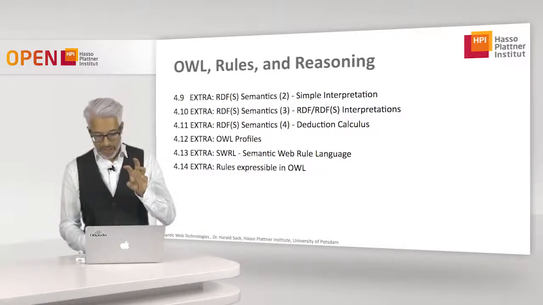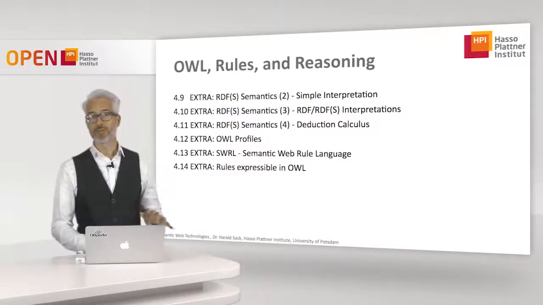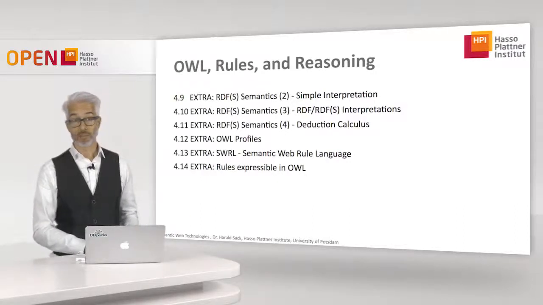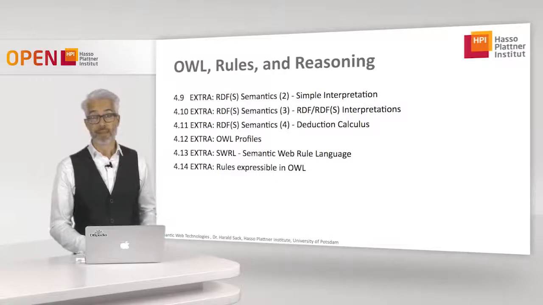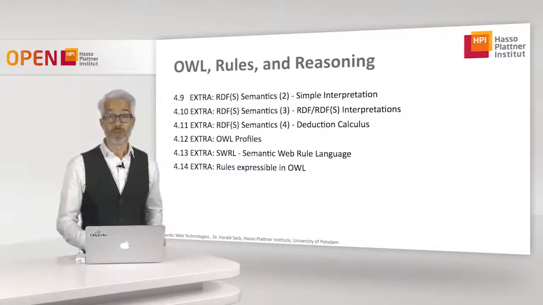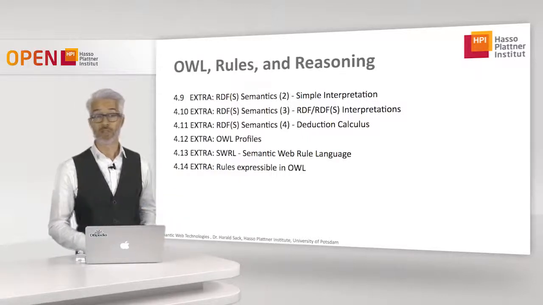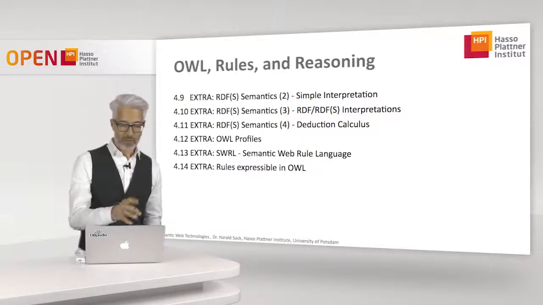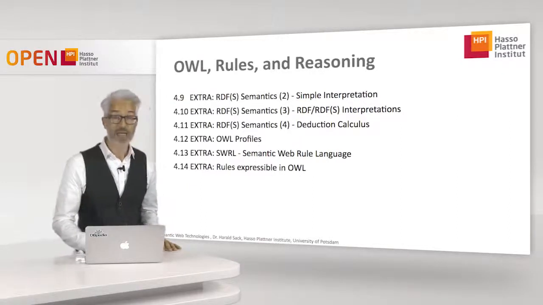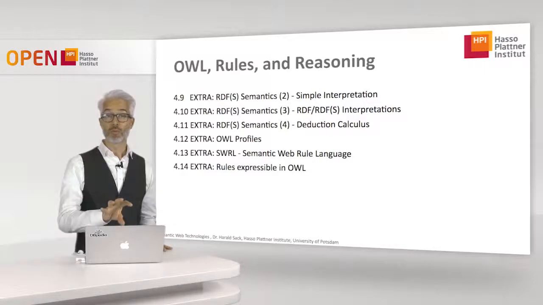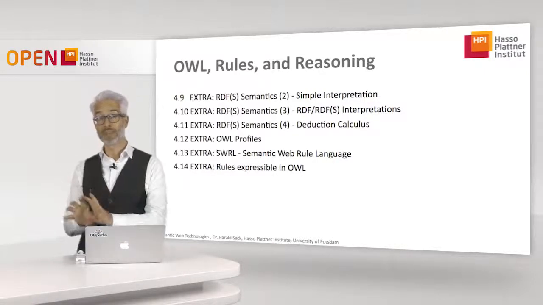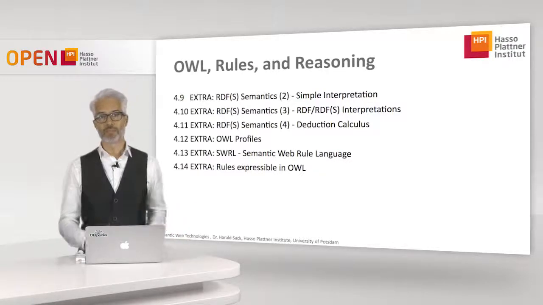For RDFS semantics, of course, we can go a bit deeper. In the first part of the lecture, we will only cover the very simple notion of formal semantics for RDFS, and we will make clear why it's necessary to have this kind of semantics and how it works in general. But here in 4.9, 4.10 and 4.11 we will go deeper, so you will see the entire and fully fledged semantics, how RDFS is really interpreted by a reasoner.